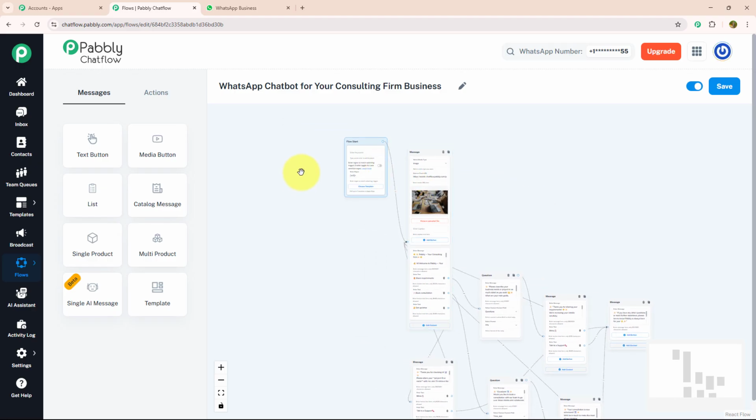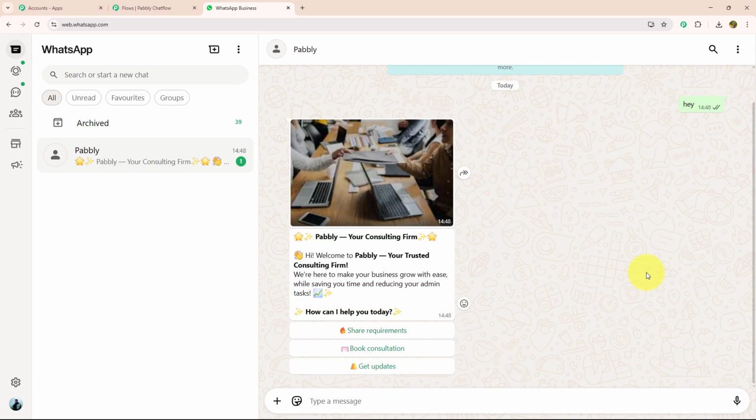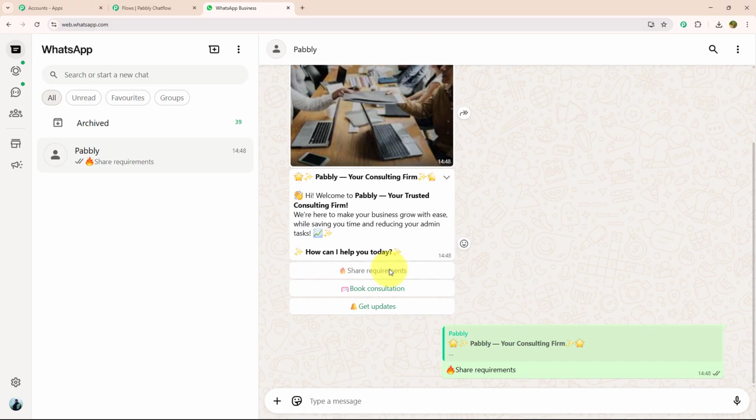For that, I need to open WhatsApp Web and over here, I'm going to type a key message. For example, hey. As soon as I have entered my key message, I got a response reply in which they welcome me to the Pabbly trusted consulting firm, and with that they have provided me 3 action buttons: share requirements, book consultation and get update. Let's click on share requirement.